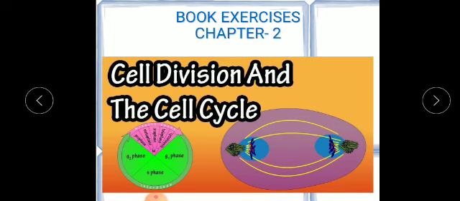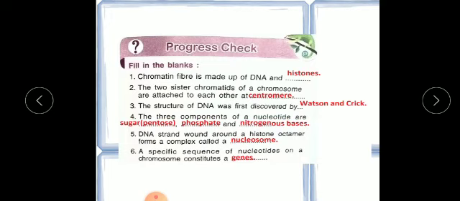Okay, children. Today again I will discuss question answers of chapter number 2. In my last video, on page number 19, I have already discussed A, B and C parts. Now I am going to discuss D and E parts, which are diagram based, and other exercises are there. So have a look, page number 20, open in your book, D part.